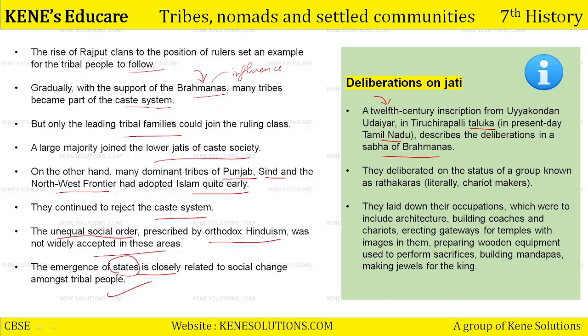They deliberated on the status of a group known as Rathakaras, whom we call chariot makers. They laid down their occupations, which were to include architecture, building coaches and chariots, erecting gateways for temples with images in them, preparing wooden equipment used to perform sacrifices, building mandapas, and making jewels for the king. So basically here Brahmins are telling what these Rathakaras will do. These are the deliberations being imposed by Brahmins on this particular caste, or you can say a particular group of people having a particular form of occupation.